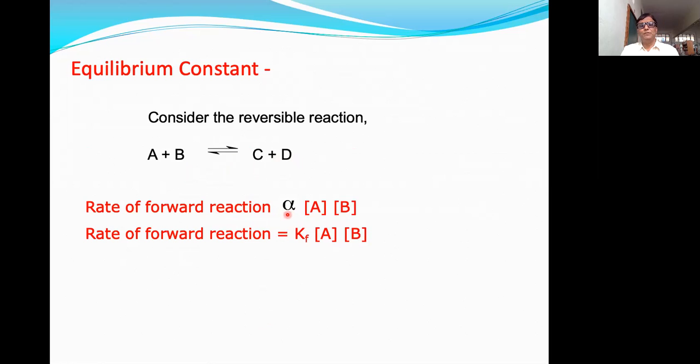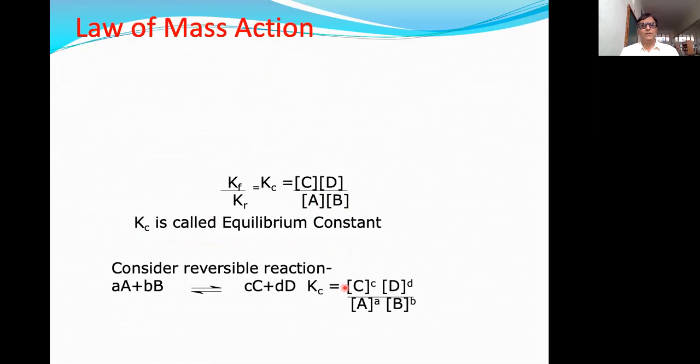To remove this proportionality sign, we can take some constant. Suppose we have taken the constant as Kf. So we can write the above equation as: rate of forward reaction is equal to Kf into concentration of A into concentration of B. What is this Kf? Kf is nothing but the rate constant of the forward reaction.